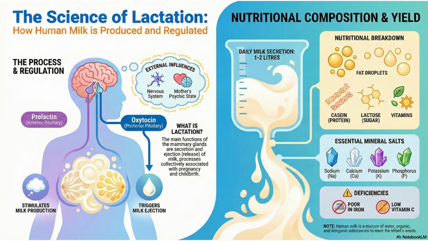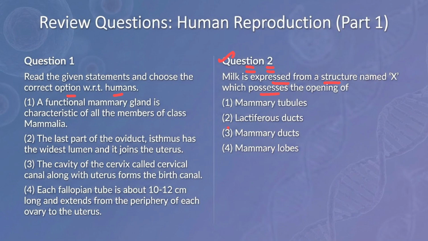Yes, you tried, that is almost okay, but expressed na final இது வழியா வெளியே வரும் அப்படின்னு கேட்கும்போது answer will be lactiferous duct. Yes, fine, no problem.